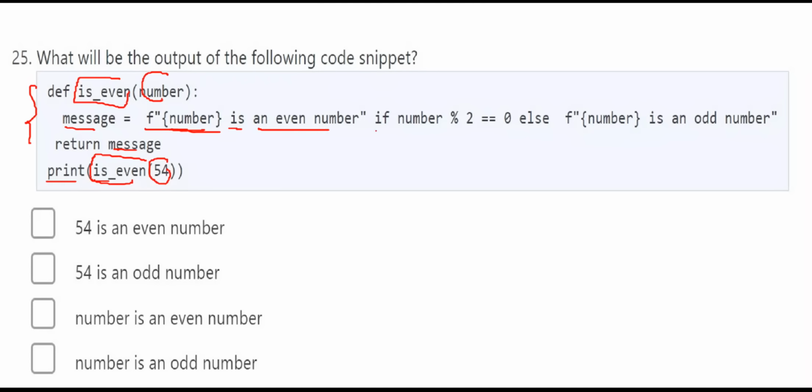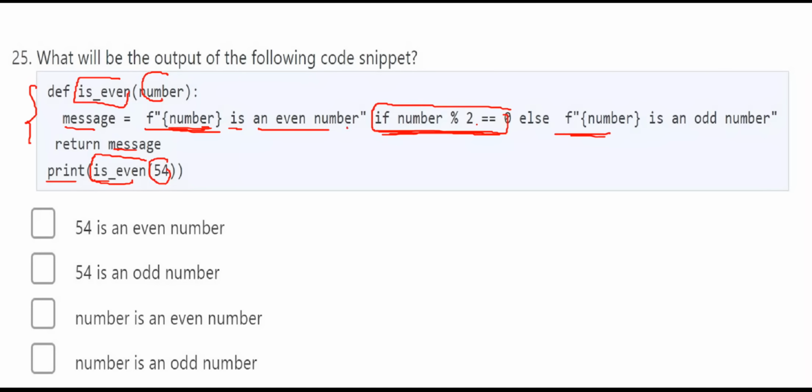Here you return the condition. If number divisible by 2 is equal to 0, if it is true, it returns the message as f-string. What is the number? Number is equal to 54. 54 is an even number. If it is false, it returns number is an odd number.